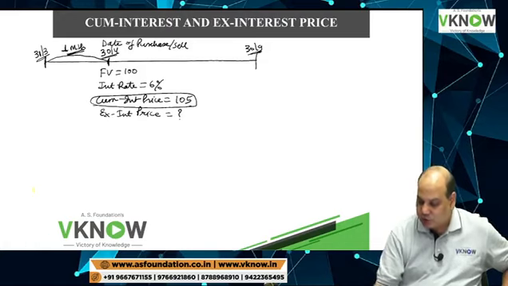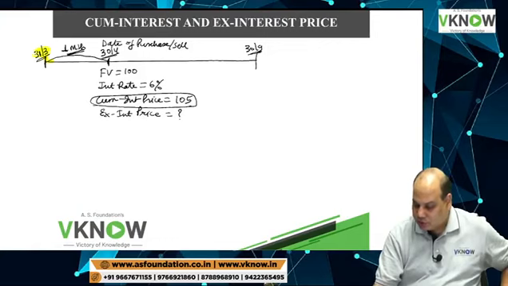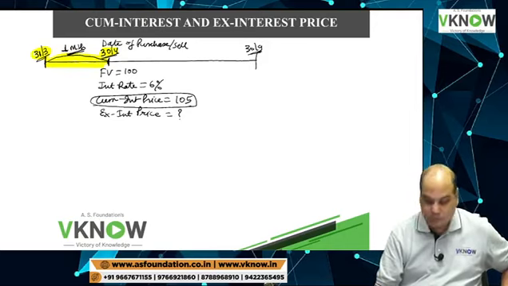You will check first what was the last interest date, 31st March. From 31st March to 30th April, interest has accrued for how many months? Interest has accrued for 1 month.